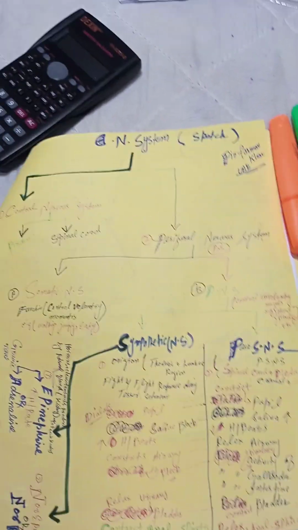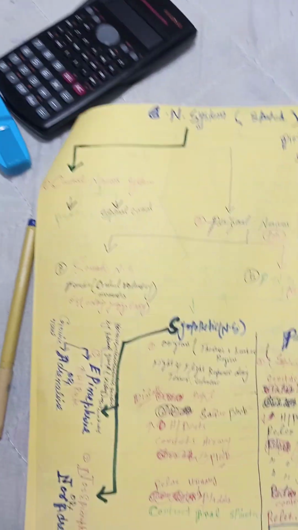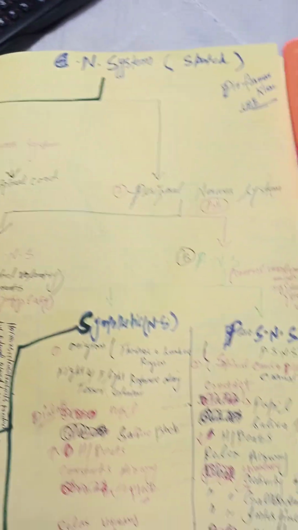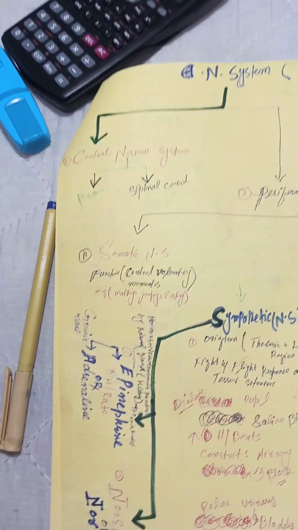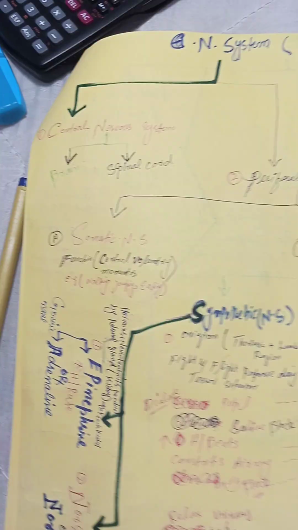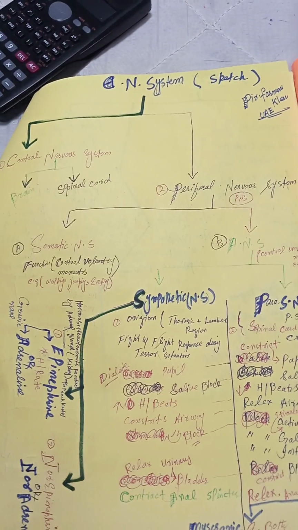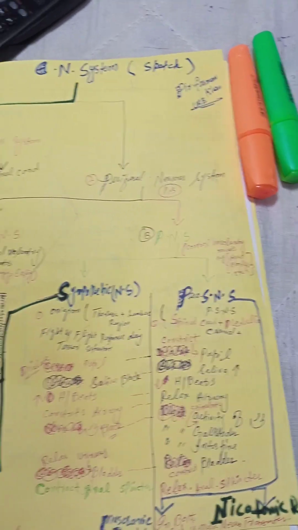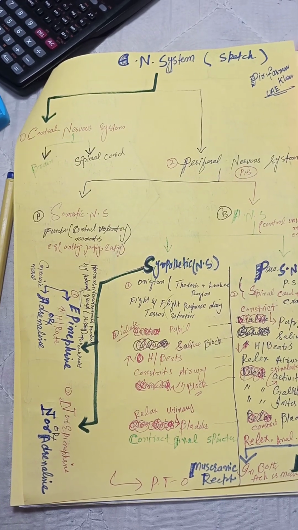Nervous system. The nervous system comprises two major subcomponents. Number one is the central nervous system, and another one is the peripheral nervous system. The central nervous system has the brain and spinal cord, while the peripheral nervous system has the somatic nervous system and the autonomic nervous system. The somatic nervous system is further categorized into